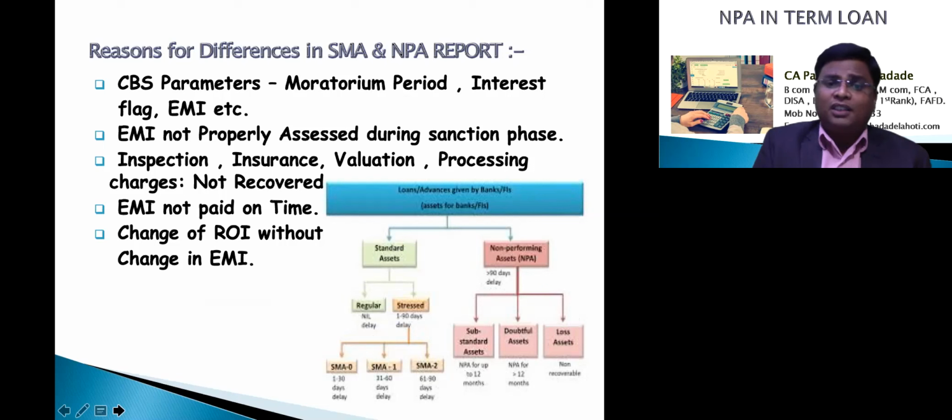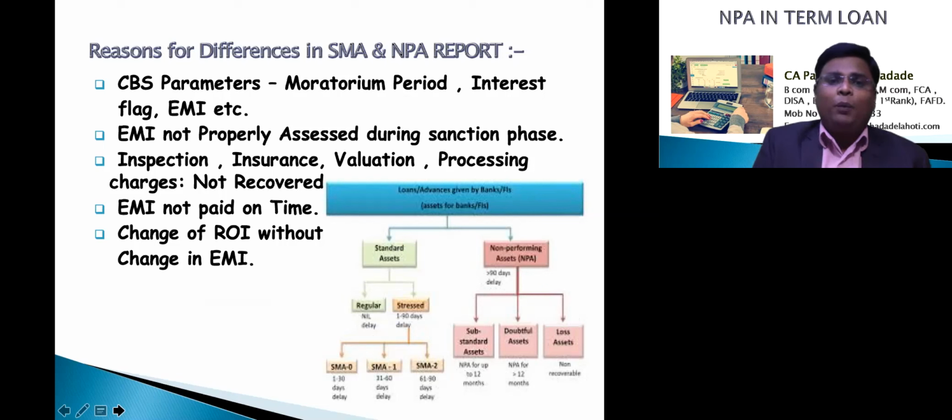So as per us, the account will be in NPA, but as per the system, the account is very regular. It will not be included in SMA 0 also. Then, EMI not properly set.